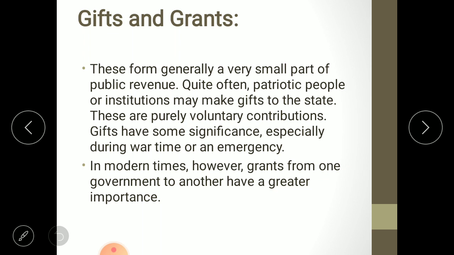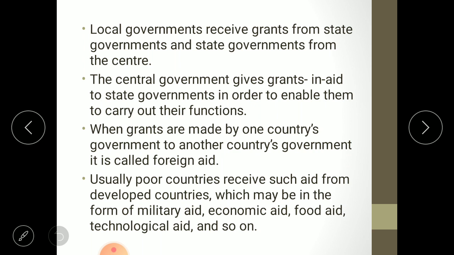In modern times, however, grants from one government to another government have greater importance. Local government receives grants from the state, and state government receives from the central government. The central government gives grant-in-aid to the state governments in order to enable them to carry out their functions.